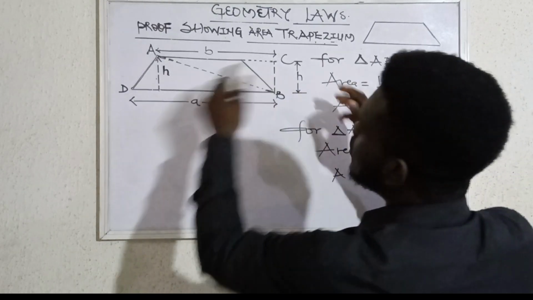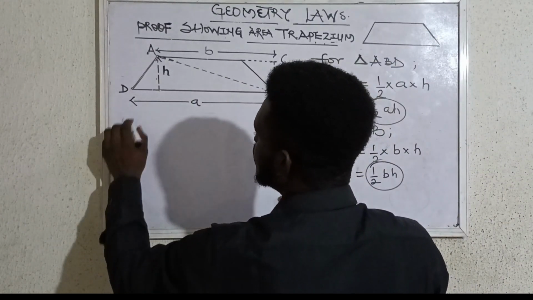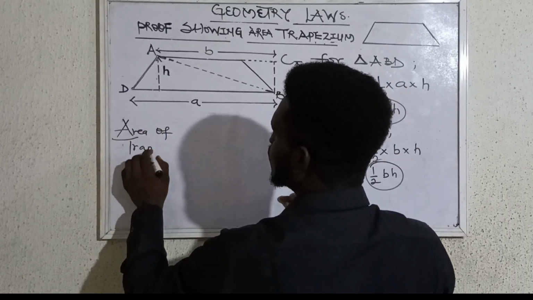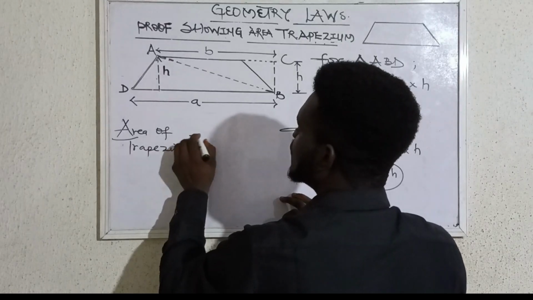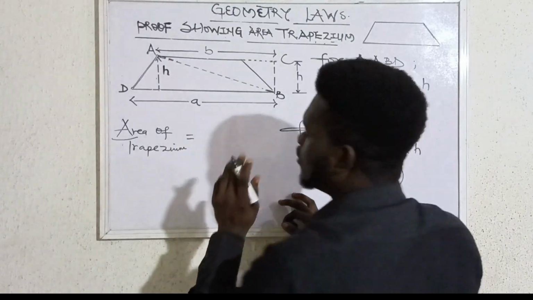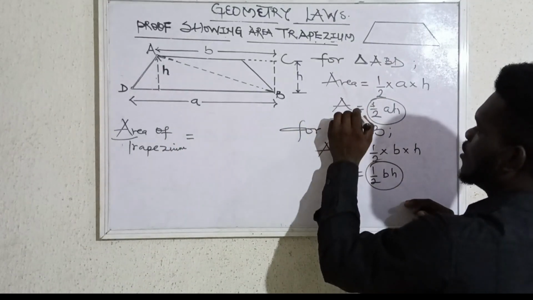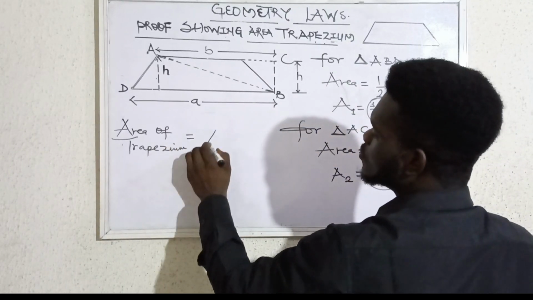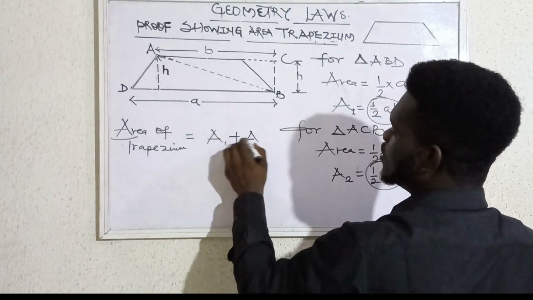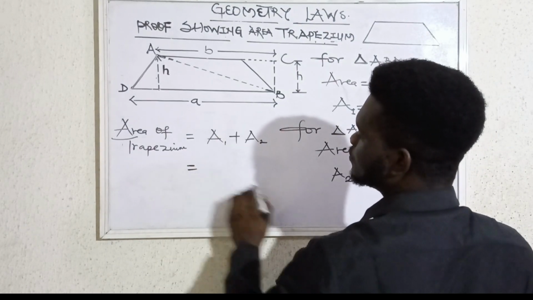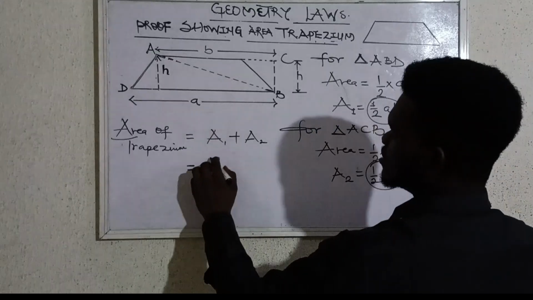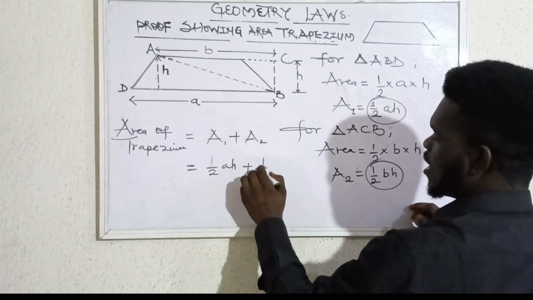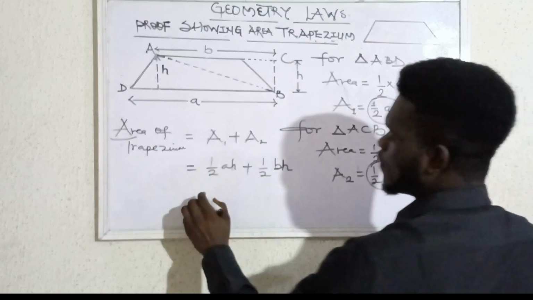So what do we do now to get the total area? Mind you, this is a very simple proof. We can call this one A1 and this one A2. So the area of the trapezium is equal to A1 plus A2. Our A1 is half AH, plus A2, which is half BH.